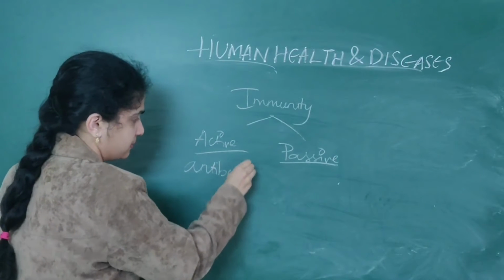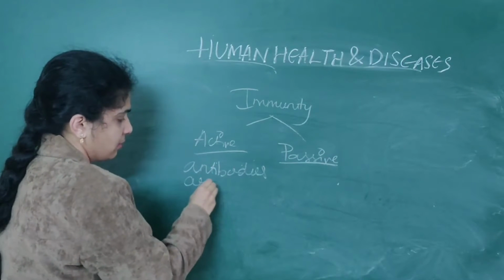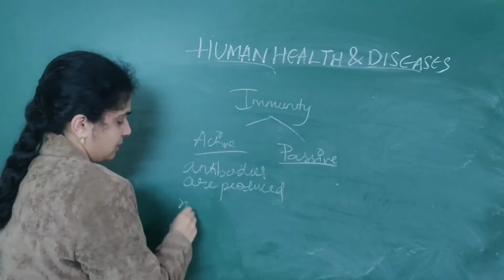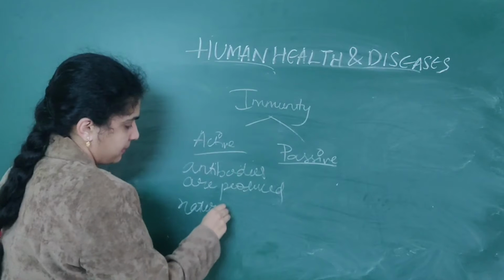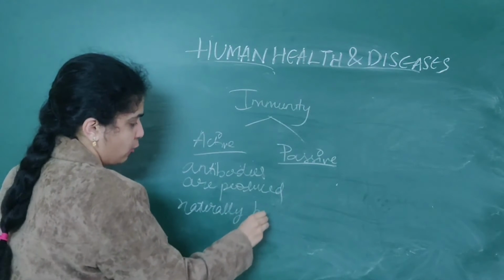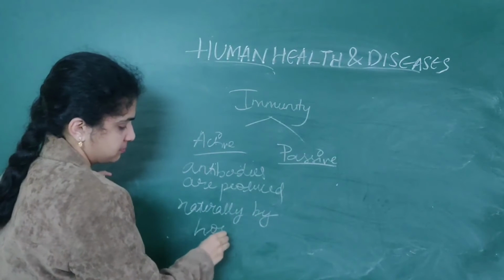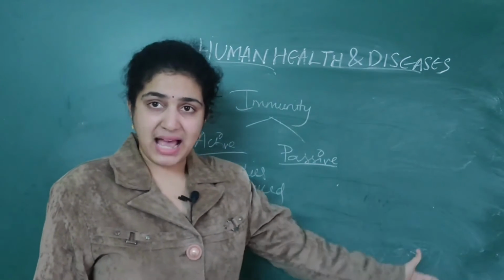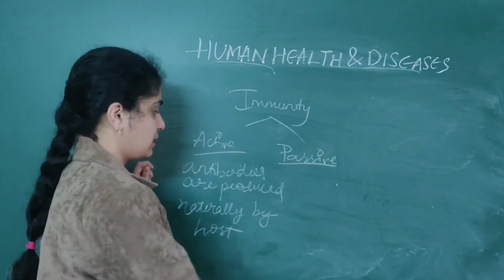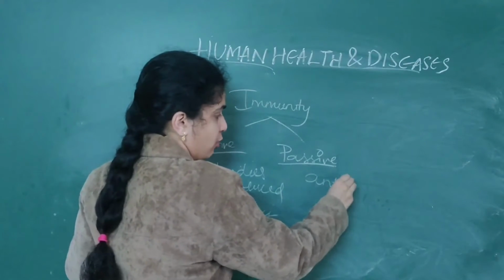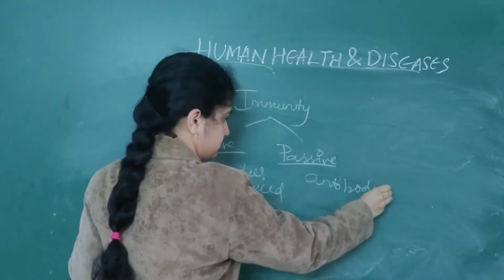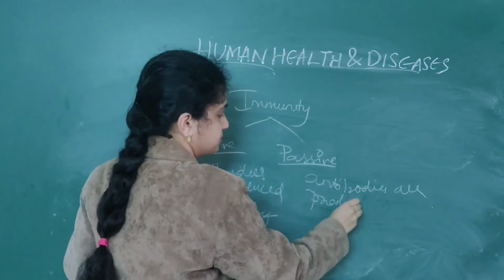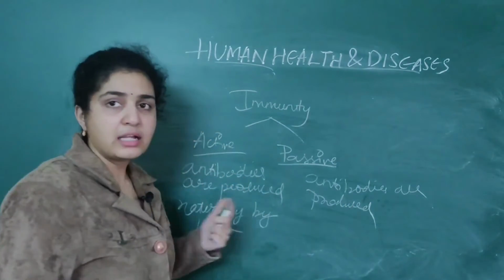Antibodies are produced naturally by the host. This is active immunity. When it comes to passive immunity, it is nothing but antibodies are produced artificially.